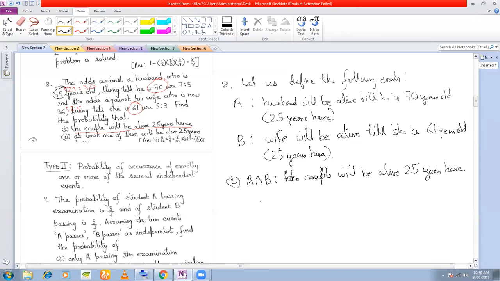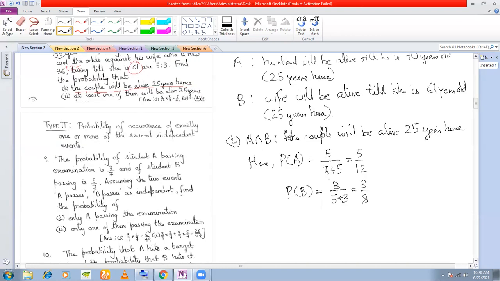So here, what is P(A)? The odds against. The word here is against, so we take this component: 5 by 7 plus 5, which is equal to 5 by 12. What is P(B)? 3 by 5 plus 3, which is 3 by 8. So what is the required probability?